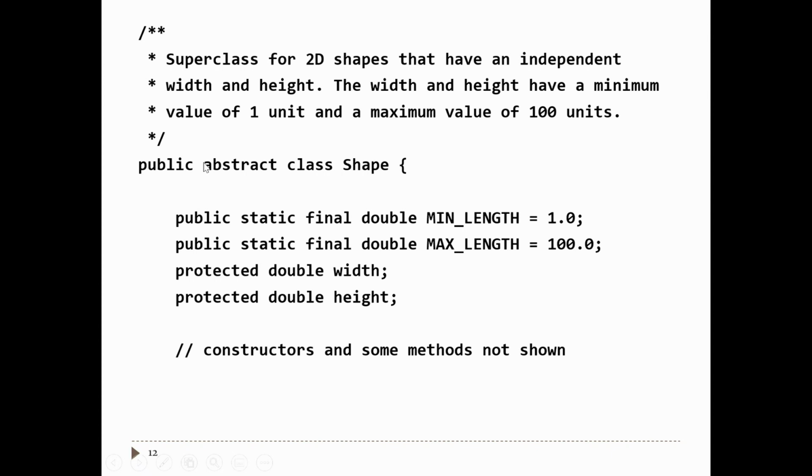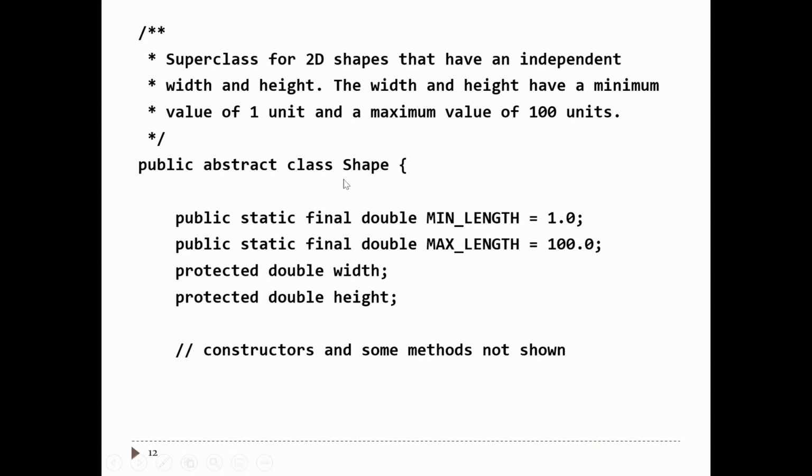If every shape has a width and height, then it makes sense to make those fields of the abstract class. That way anybody who inherits from the Shape class automatically gets the fields width and height. We make them protected so that the subclasses can access them directly by name. We have two public static final constants that represent values that are important to the Shape class: the min length and max length, which tell everybody the minimum and maximum length of a shape. And then you've got some constructors.